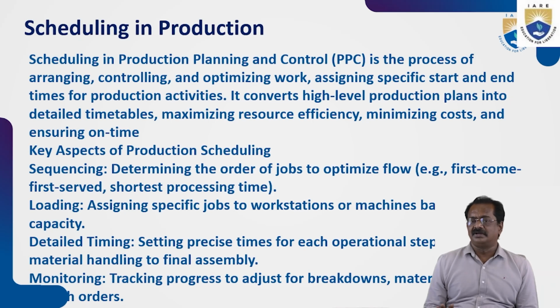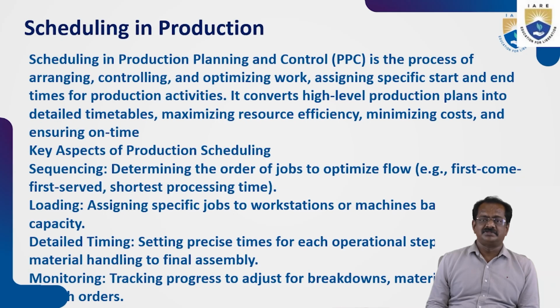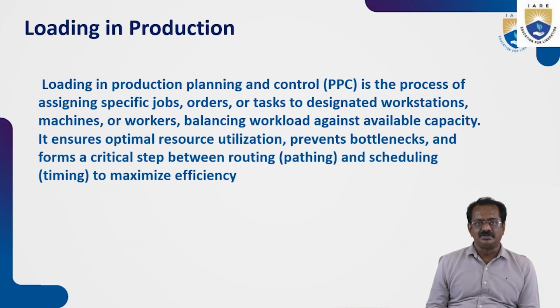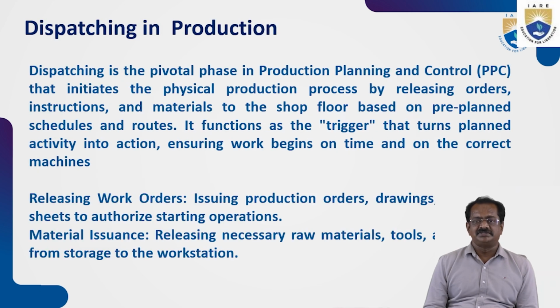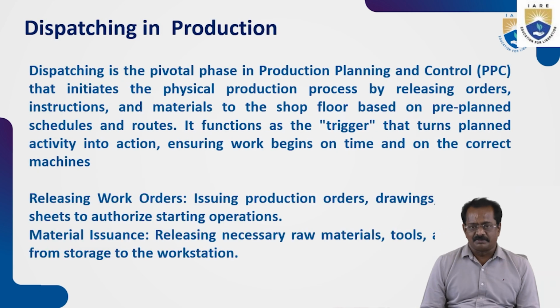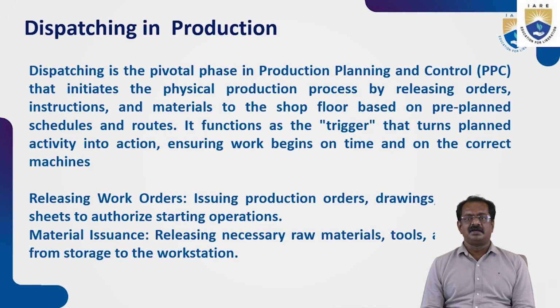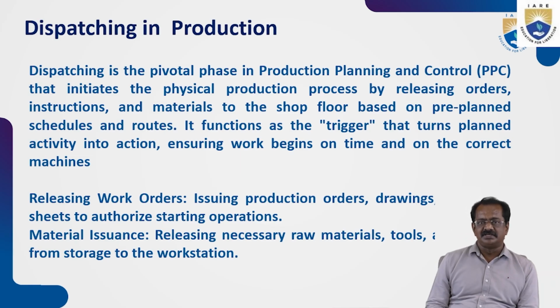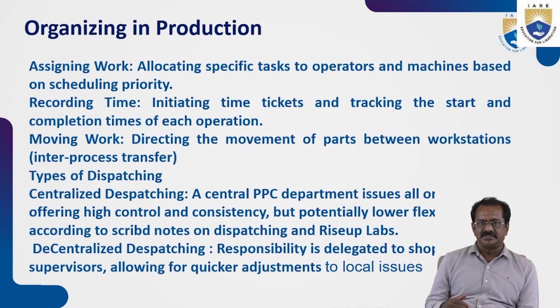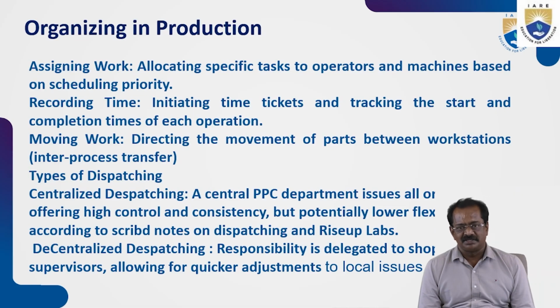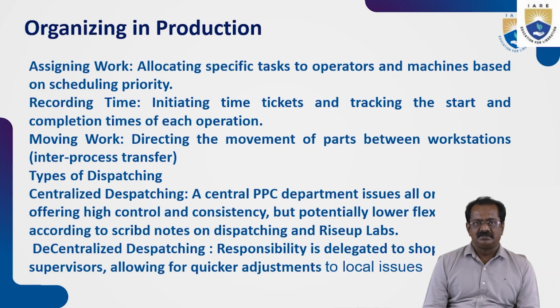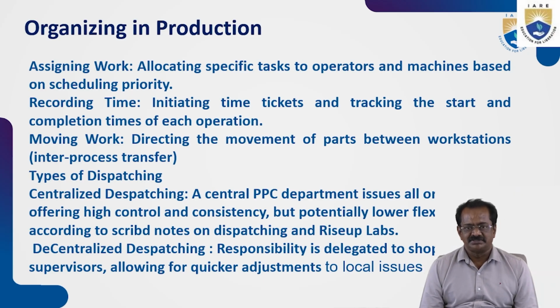Also, there should be some administrative control person through whom the employees are obliged to work. The loading is done by the supervisor, and he has to check whether the appropriate raw material is going to the appropriate required machine and the skilled person is working on it. After loading, there is dispatching. In dispatching we have two things: centralized dispatching and decentralized dispatching.